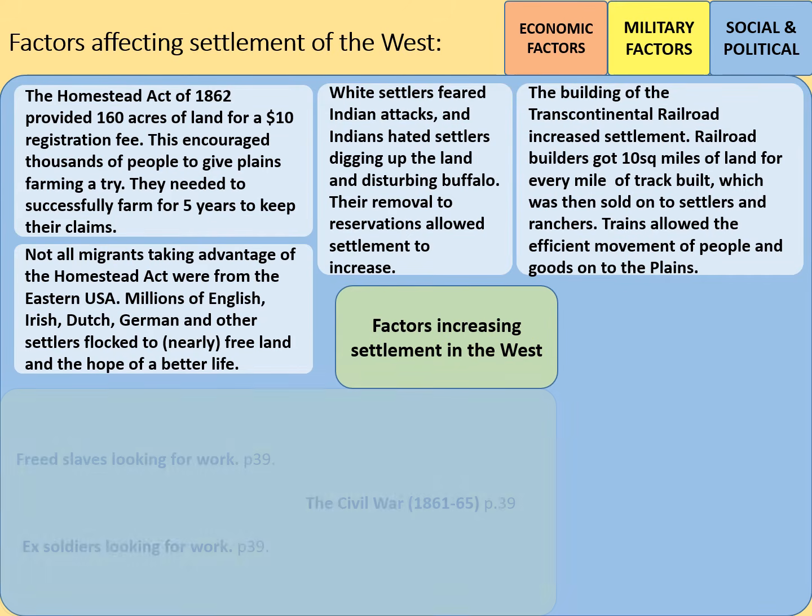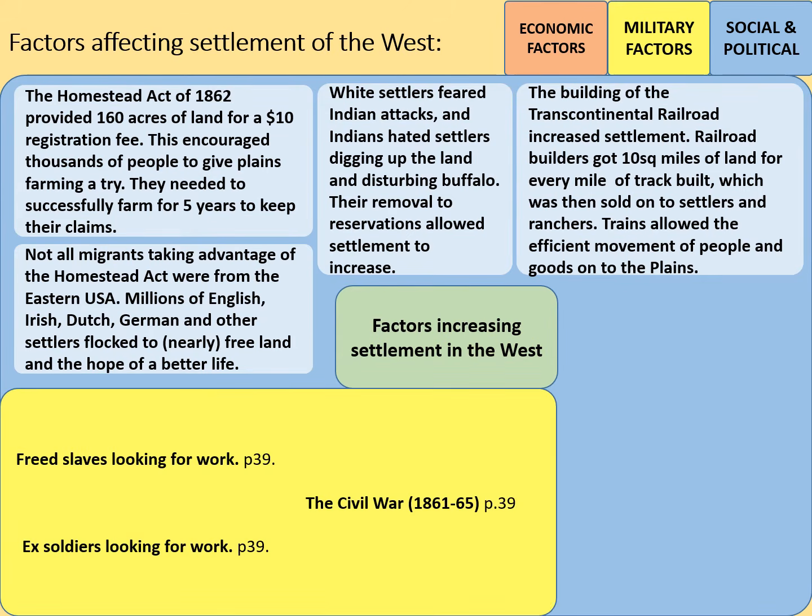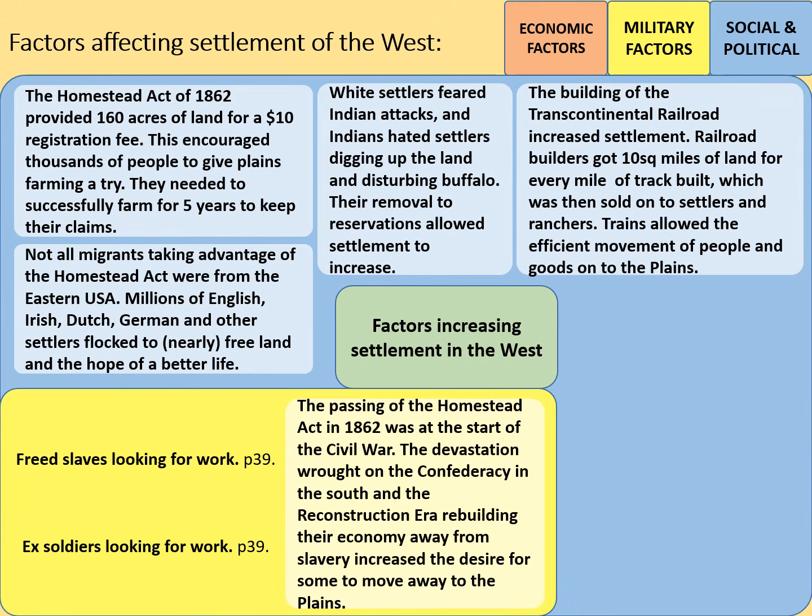Let's have a look at the military factors now. Again, those are page references for the Edexcel textbook. The passing of the Homestead Act in 1862 was at the start of the American Civil War. The devastation wrought on the Confederacy in the South and the Reconstruction era rebuilding of their economy away from slavery increased the desire for some to move away from the plains.